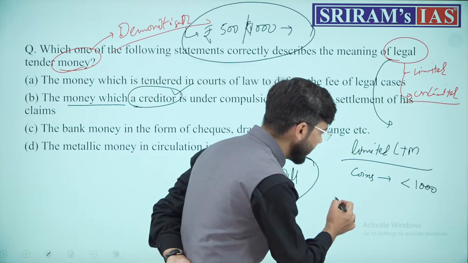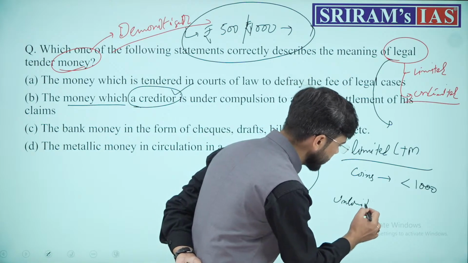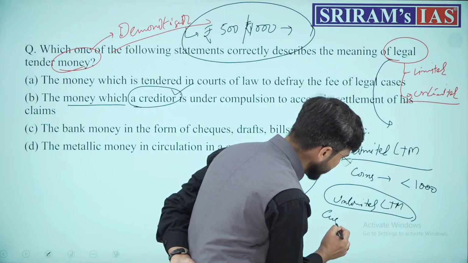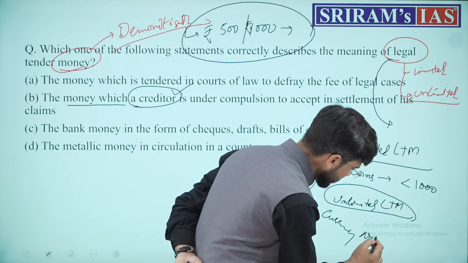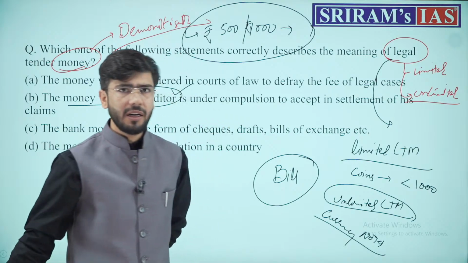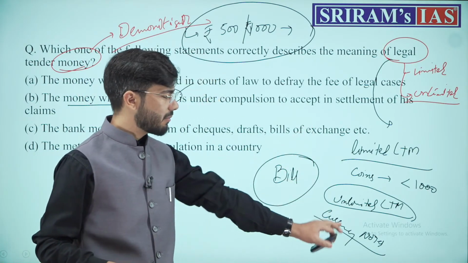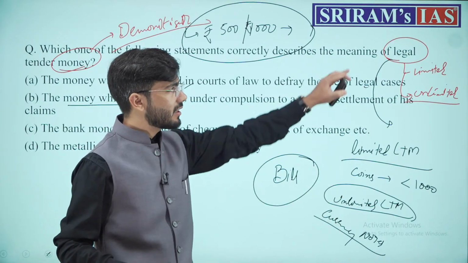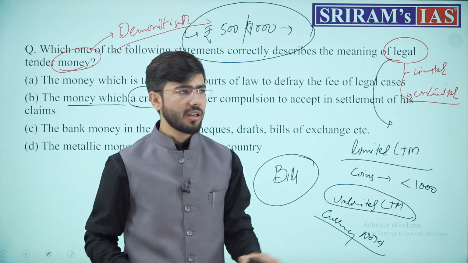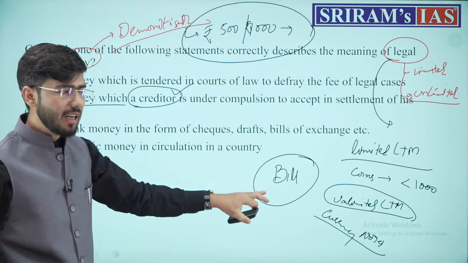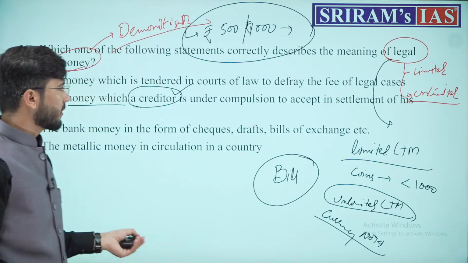However, there is unlimited legal tender money for all the currency notes. Any payment in terms of notes cannot be denied, as it is backed by the concept of legal tender money. Now we have understood legal tender money and limited and unlimited legal tender money. That was question number 1.